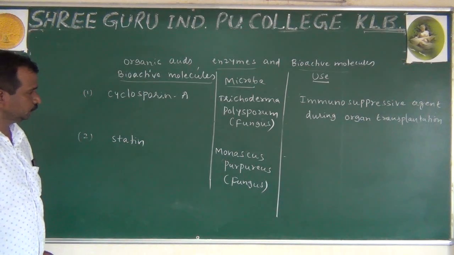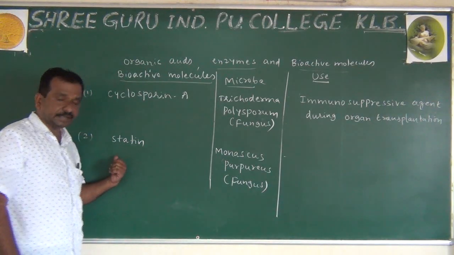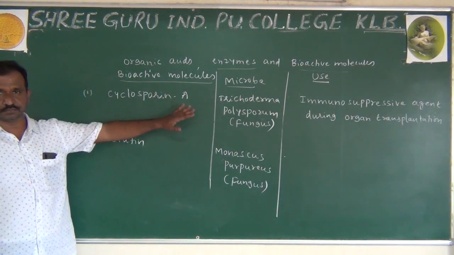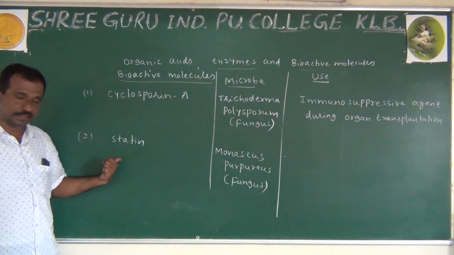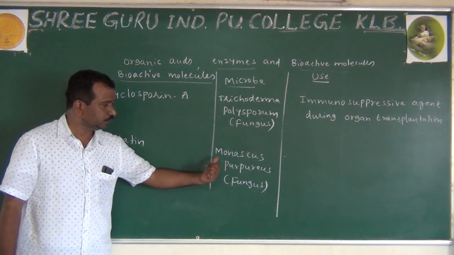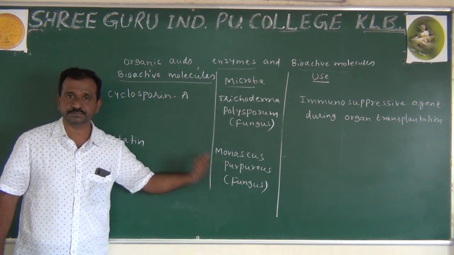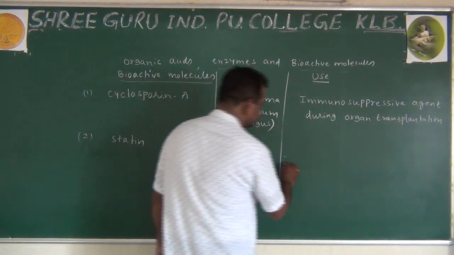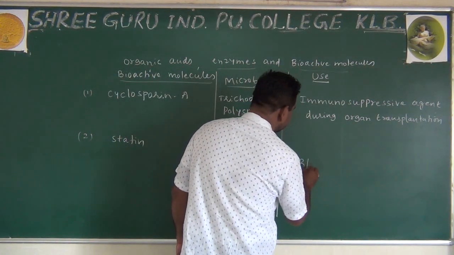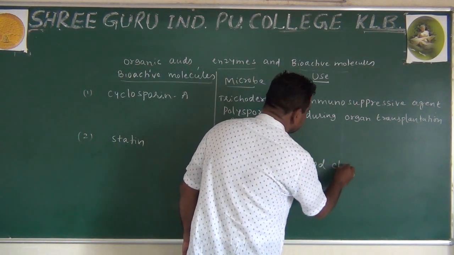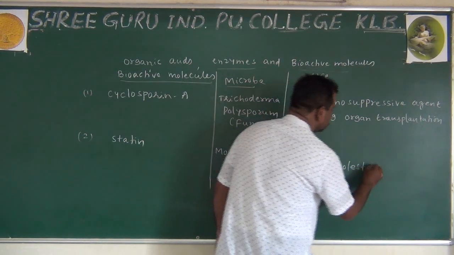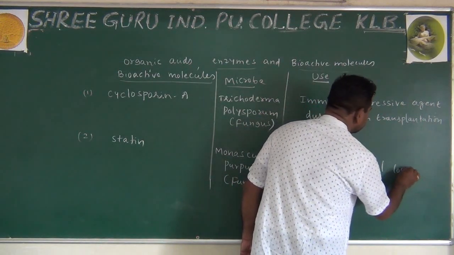This is one thing. Now, statin, I will explain those things, don't worry. Statin is also normally prepared from a microbe, a fungus, Monascus purpureus. It acts as a blood cholesterol lowering agent.